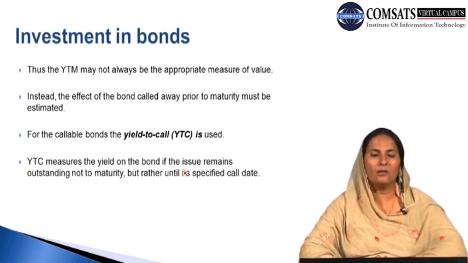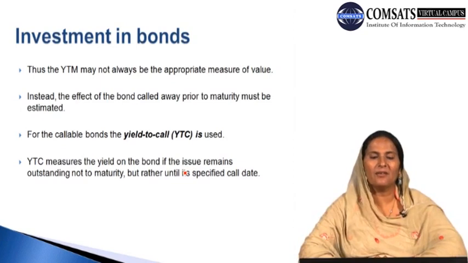Thus the yield to maturity may not always be an appropriate measure of the value. Instead, the yield of the bond called away prior to maturity must be estimated. So we say that yield to call is another important type of yield for bonds, which is likely to give more yield to the investor, and we can say that the yield to maturity is not everything and not an appropriate measure that we should buy